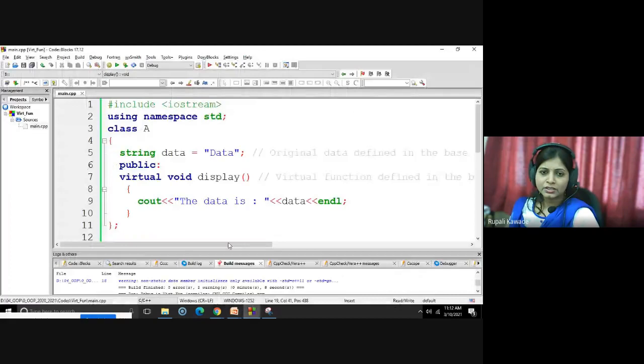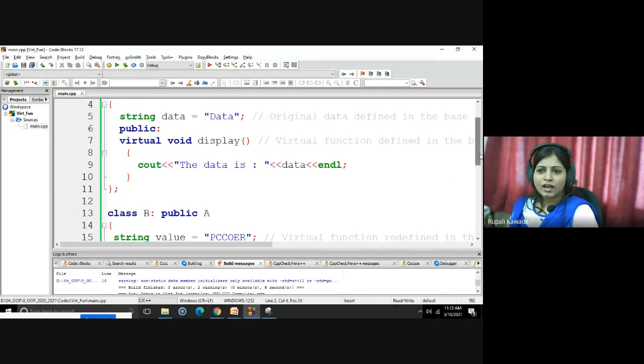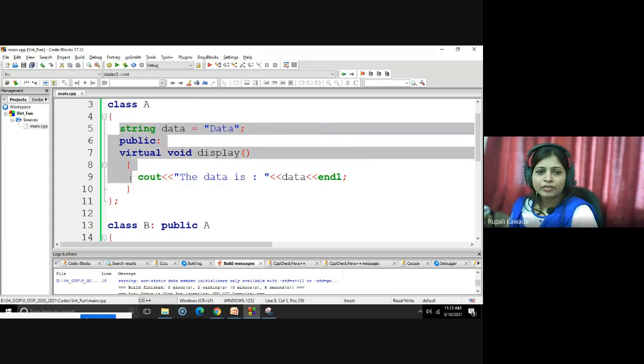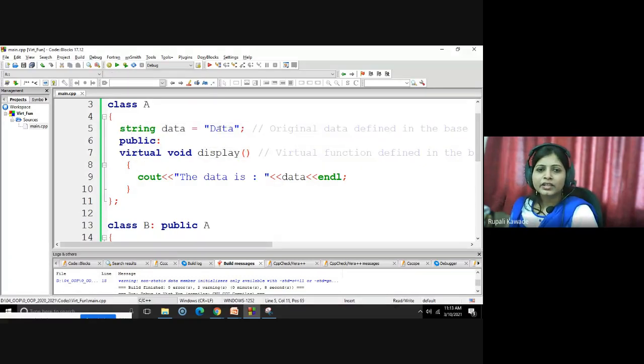Let's see. Here one similar example is shown. We are defining one class A. In class A, which different things are we defining? String data equals to "data" in double quotes.